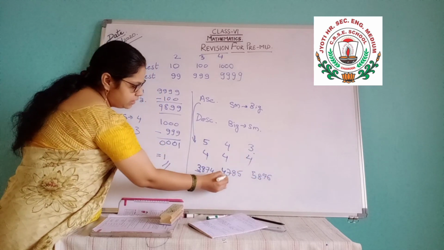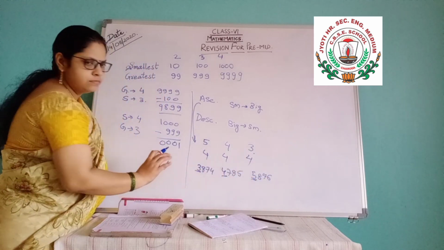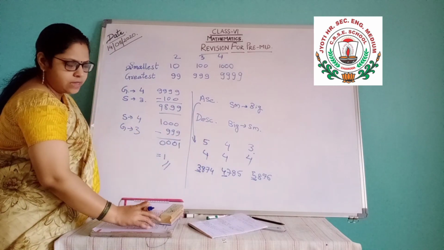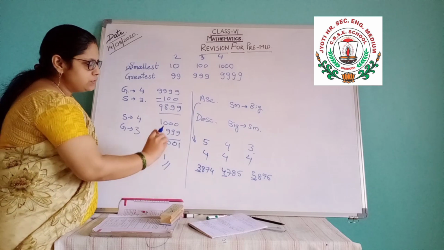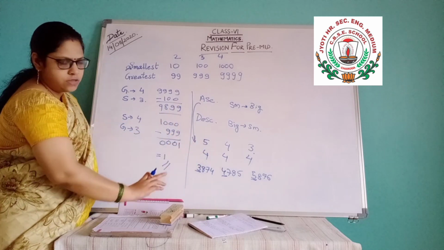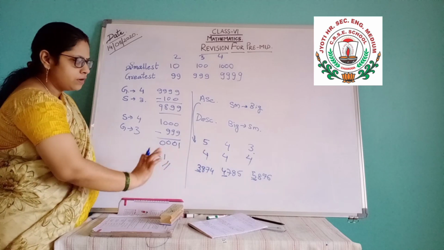So here is 3, here is 4, here is 5, because all are having 4 digits. So only one digit we are just checking in that way. You just don't have to go for all the 4 digits. Just one digit you see, if all are having an equal number of digits.